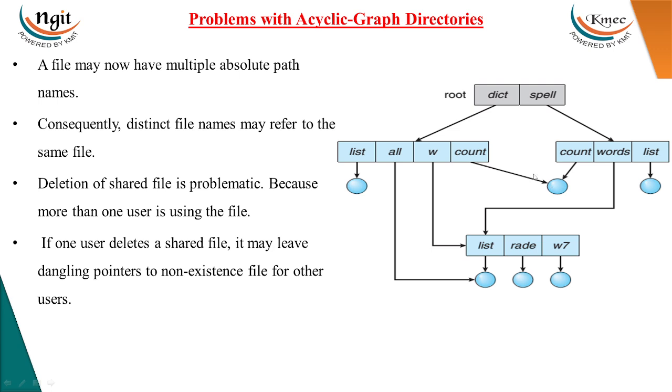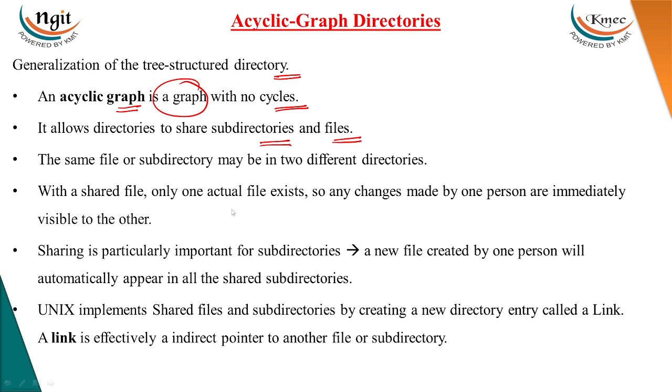So here there is a file. I assume that this is f1.txt, and this particular file can be shared. So this is one directory and this is another directory, and the file will be shared by these two directories, so it will be dictionary count and spell count. So one file may have multiple path names in an acyclic graph directory, because of this sharing. With a shared file, only one actual file exists. Any changes made on that file by one user are immediately visible to the other user.